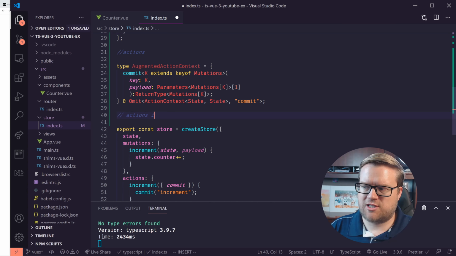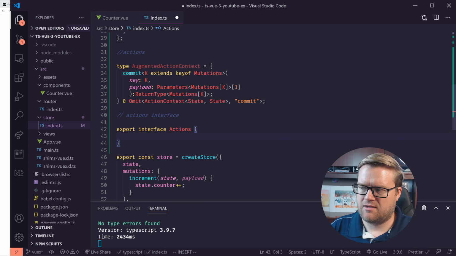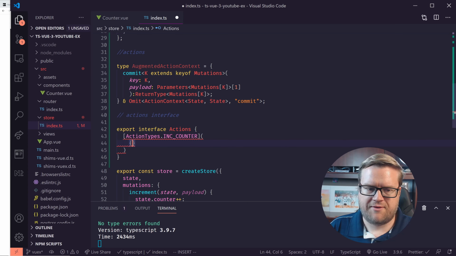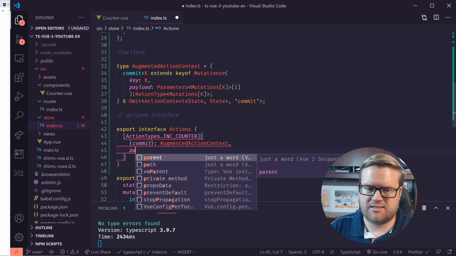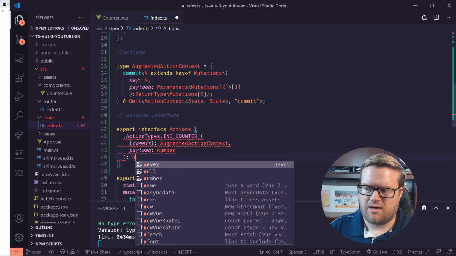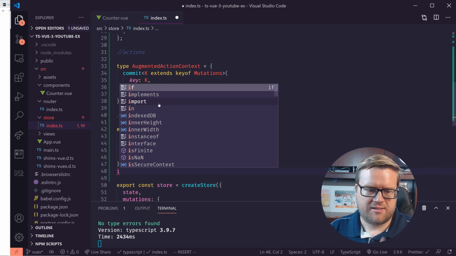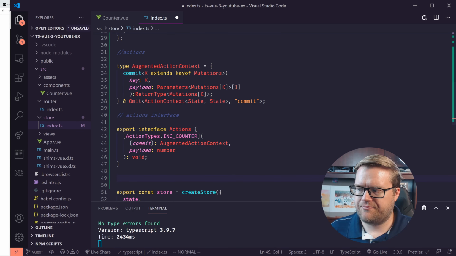Next thing we're going to do is the Actions interface. Export interface Actions, and that's going to have ActionTypes.INC_COUNTER. And now we have commit as the first parameter, and we're going to use that augmented context. Now payload is going to be the next one. It's going to be a number, and we're going to just return void. So now we have defined an action.